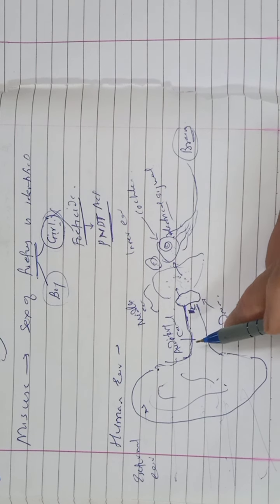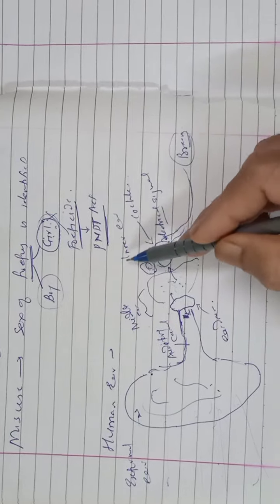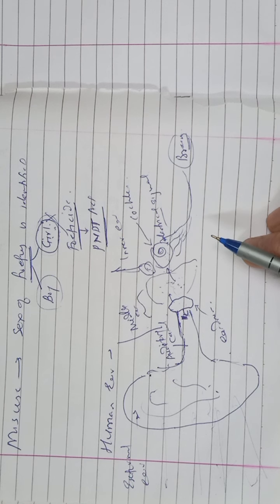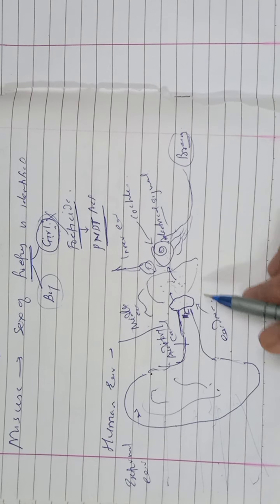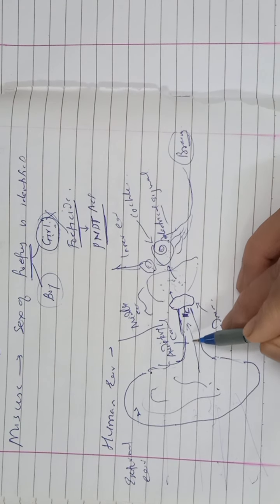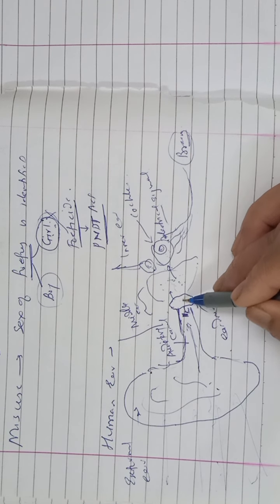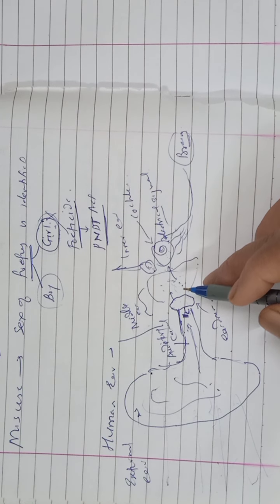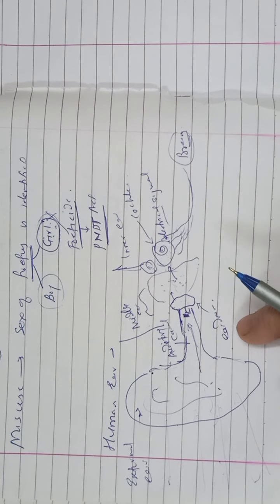Okay, so our parts are external ear, middle ear, and inner ear. These three parts are there in our ear, and in each part different functioning takes place. It is our important organ, so we have to take care. Don't insert any sharp objects in our ear. If you insert a sharp object, it causes damage to our eardrum, and if the eardrum is damaged, then we can't hear sound. So you should take care of your ear. Okay, here topic number 12 is completed. Complete its exercise. Thank you so much.